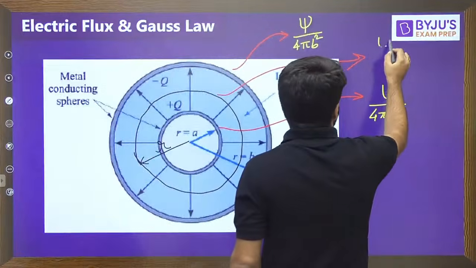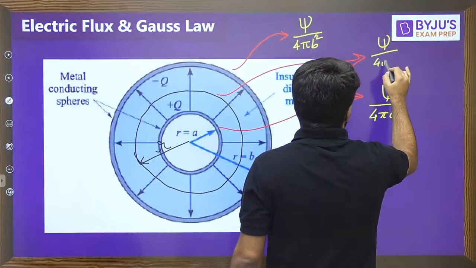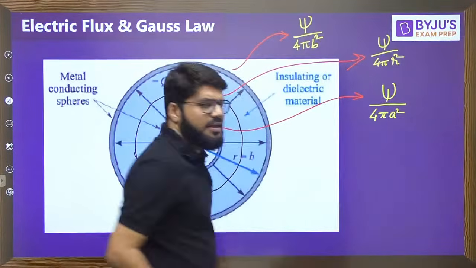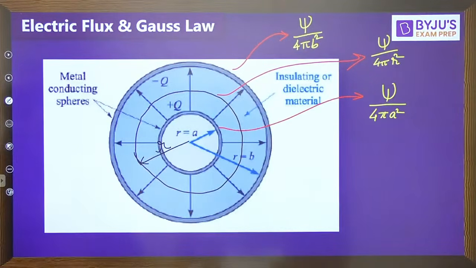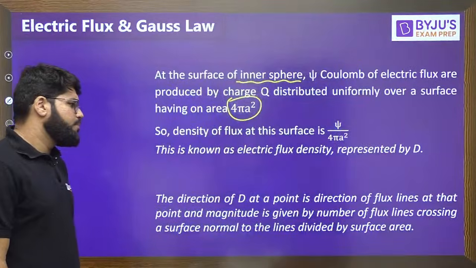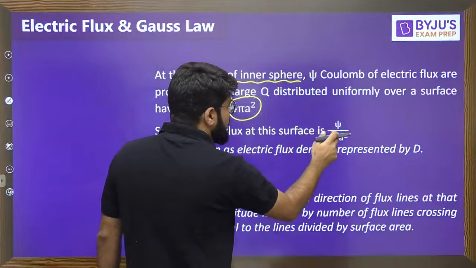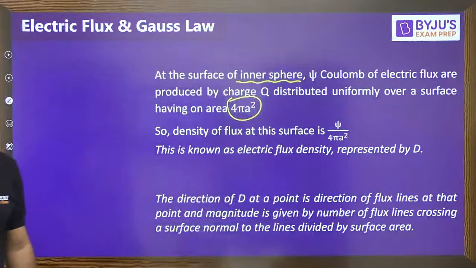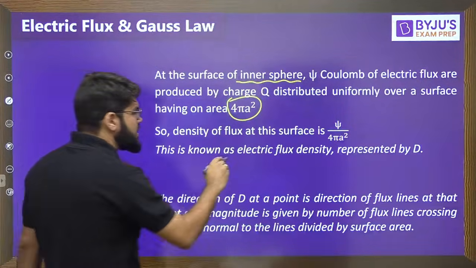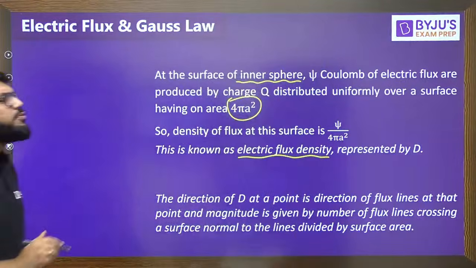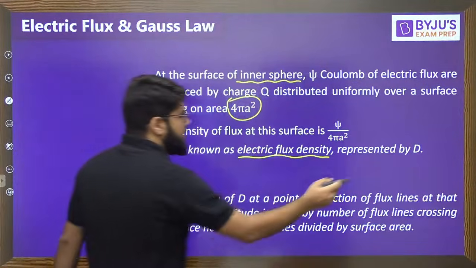The density of flux will be flux upon surface area, that is Xi upon 4 pi r square. So the density of flux at the inner sphere is Xi upon 4 pi a square, and the density of flux at any surface will be named as electric flux density, which will be represented by D.